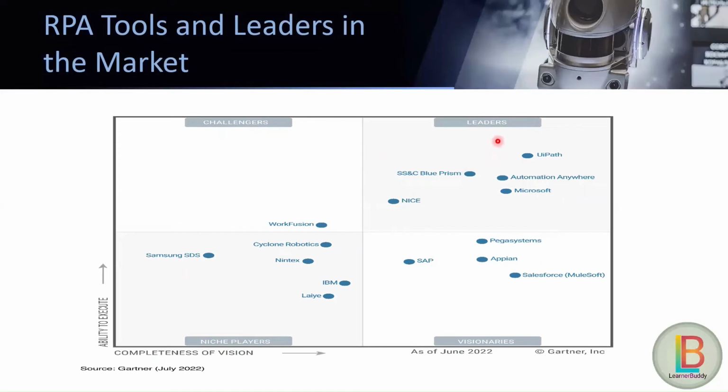So in the leaders, it has mentioned UiPath, SS&C Blue Prism, Automation Anywhere, and Microsoft as leaders, keeping UiPath on the top of the leaders list. For visionaries, it is mentioning Pegasystems, Appian, SAP, Salesforce, etc. For niche players, it is mentioning Cyclone Robotics, Nintex, IBM, Samsung SDS. And for challengers, it has mentioned only WorkFusion. And this report was generated in July 2022.